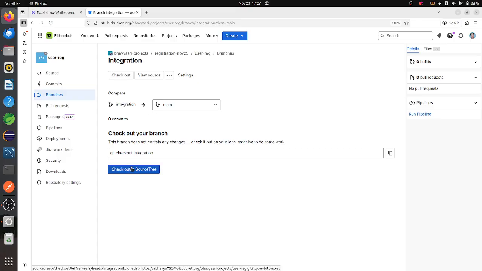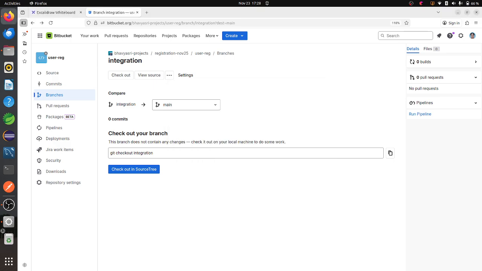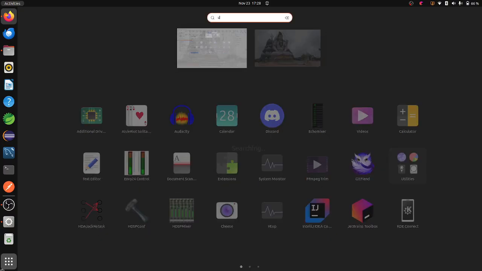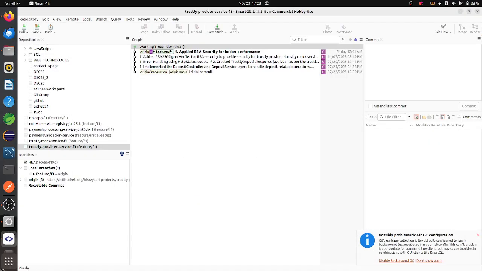But as of now, I'm using a Linux based OS. So if I do this one also, it will show me like this. I'm not able to check out to this SourceTree. So that's why I'm having one more GUI interface. This SmartGit is one more GUI interface for Linux.